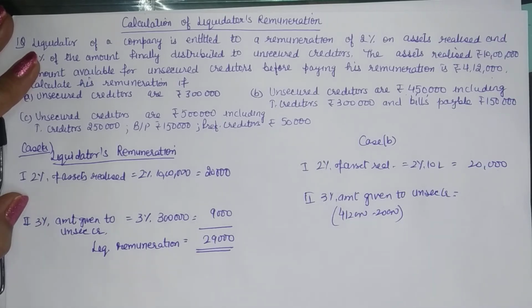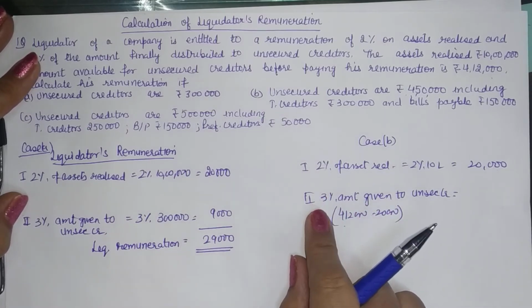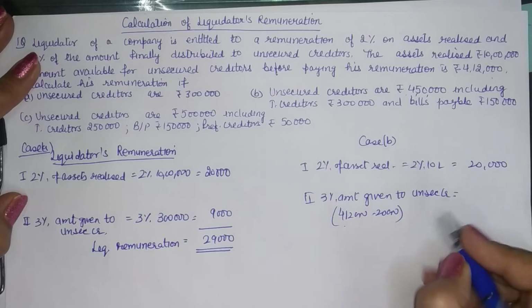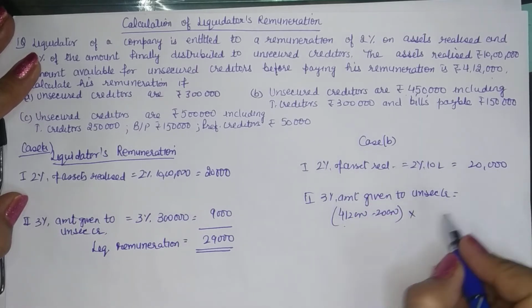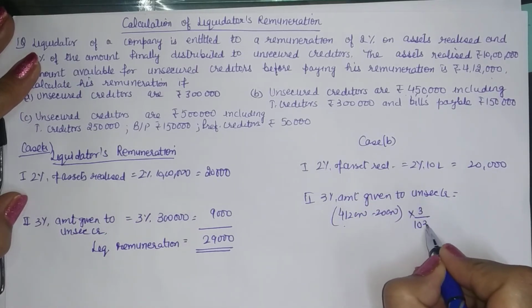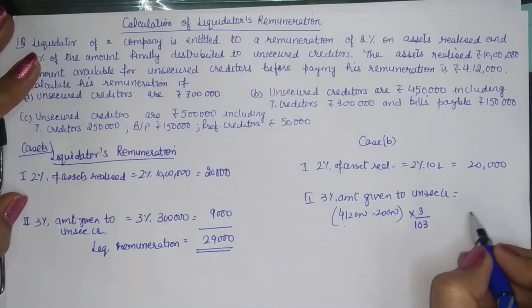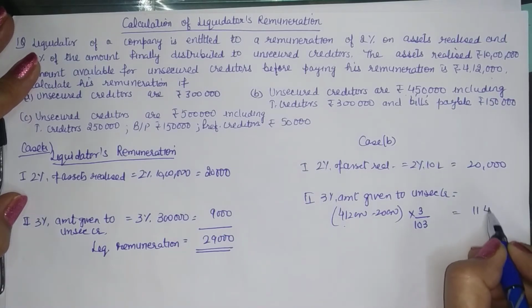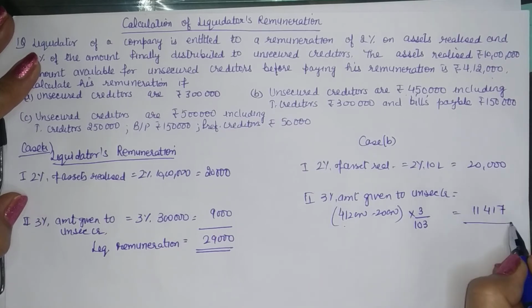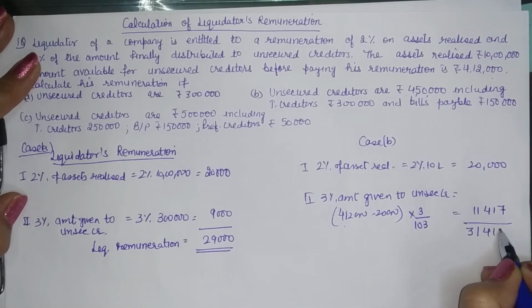That 3,92,000 is available, but out of it you are to pay the creditors as well as this remuneration. So this is the composite amount, and our base will now be 3 upon 103. This gives us 11,417.